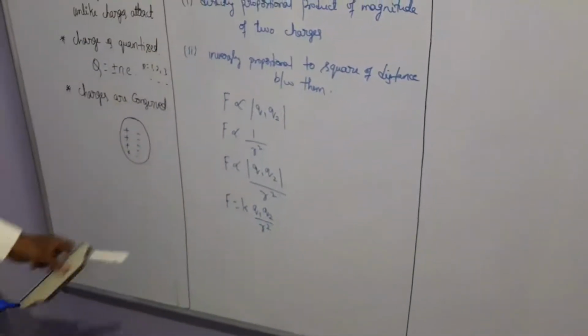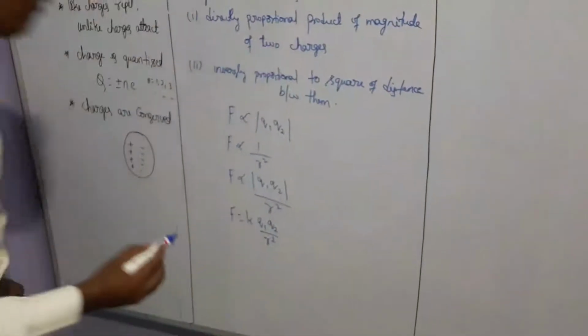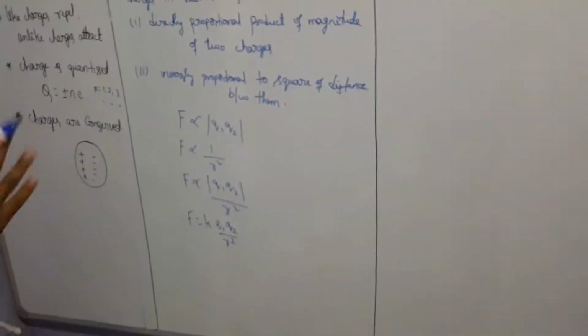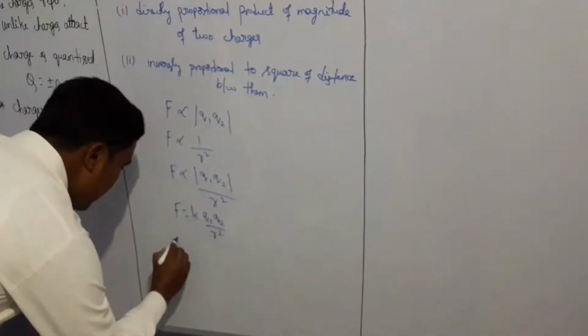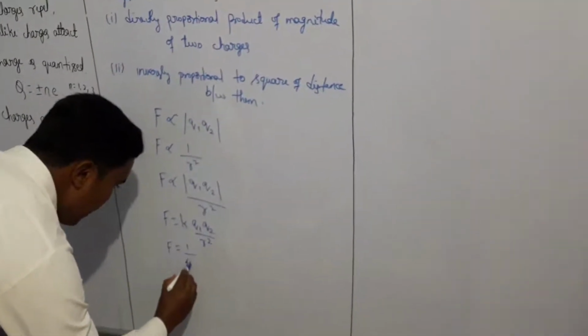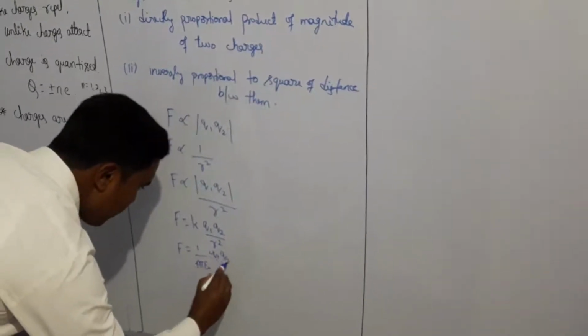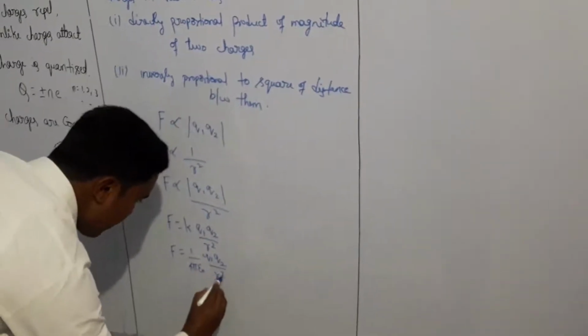To know the value of K, this K value is equivalent to the permittivity of free space. Experimentally it is proved that K will be 1 by 4 pi epsilon naught, so F is 1 by 4 pi epsilon naught Q1 Q2 by R square.